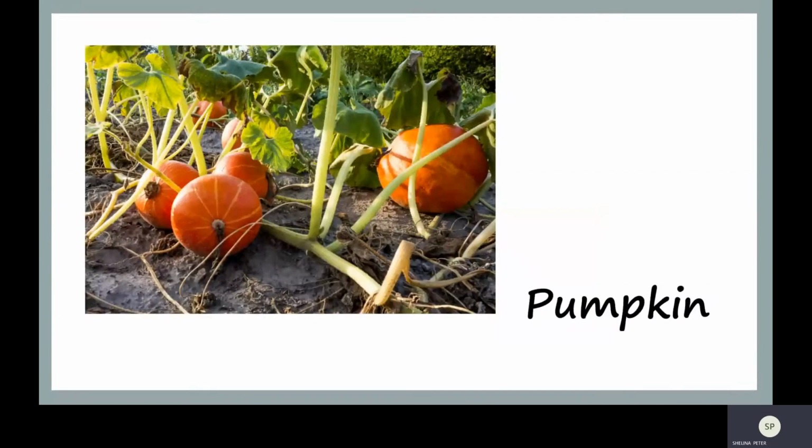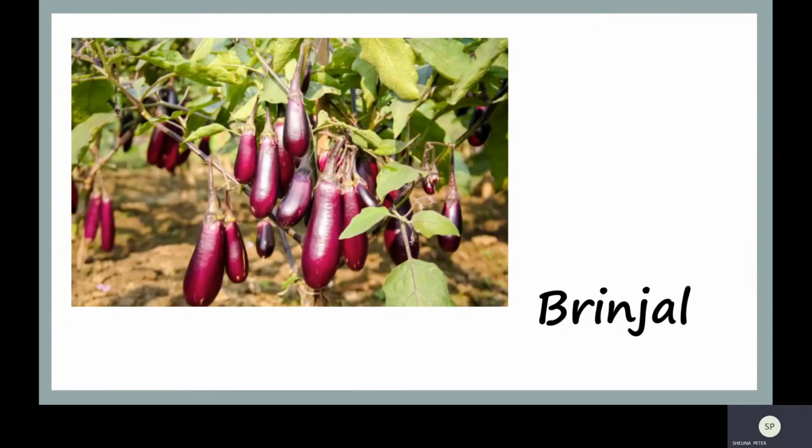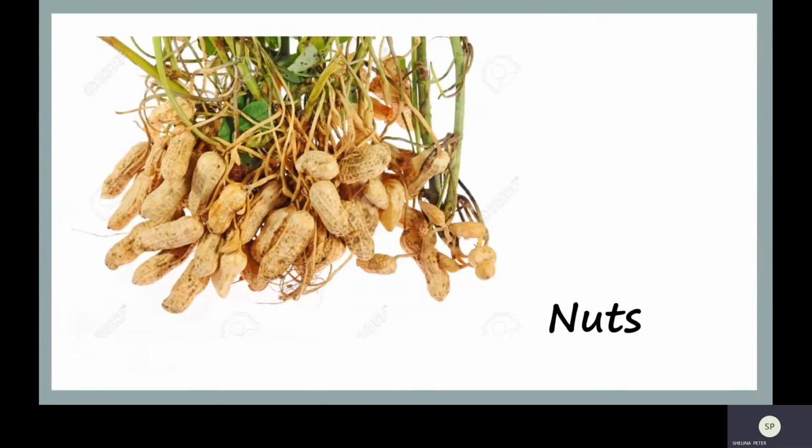So we get pumpkin from plants, and pumpkin is very good for our health. Then we also get brinjal. Here is a guava plant. We get fruits from plants. Then we also get nuts. I'm sure you must be eating a lot of nuts. So we get these nuts from the plants, as you can see here in the picture.